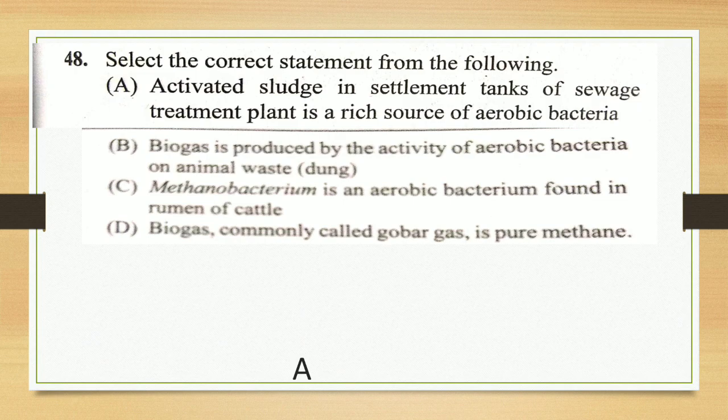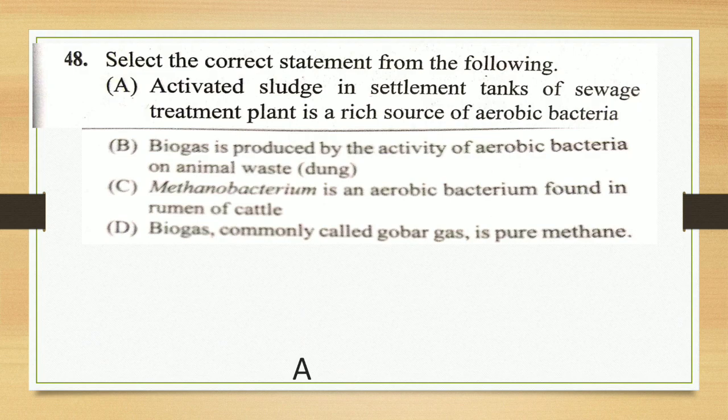Anaerobic bacteria means they grow in the absence of oxygen, some examples like Actinomycetes, Clostridium, Propionibacterium. So the first statement is correct, because activated sludge contains aerobic bacteria itself.